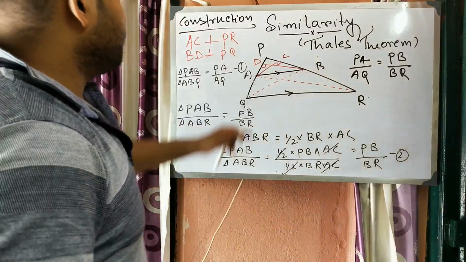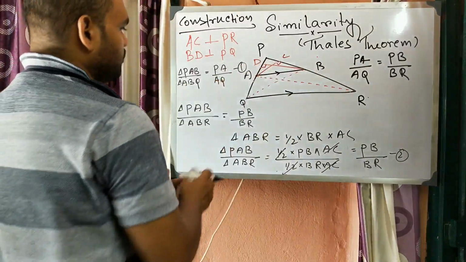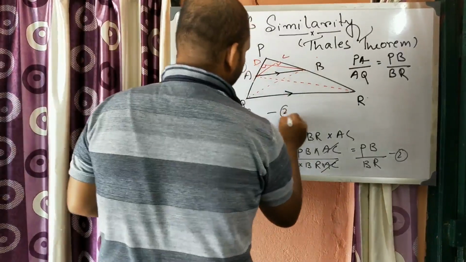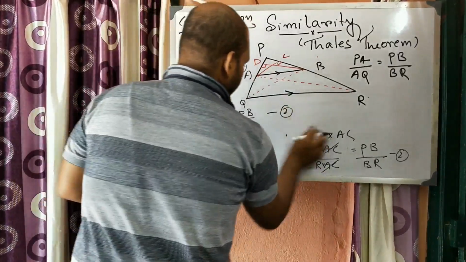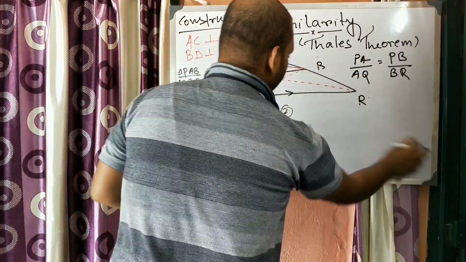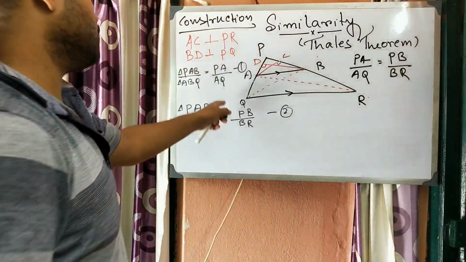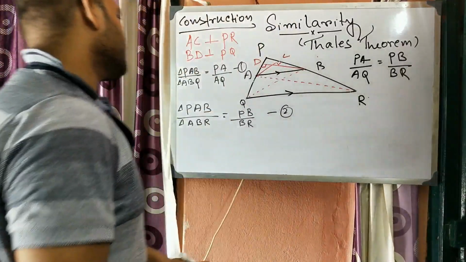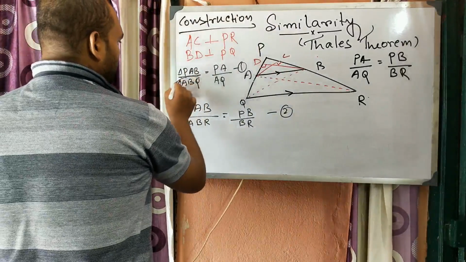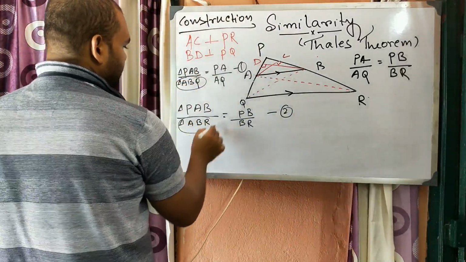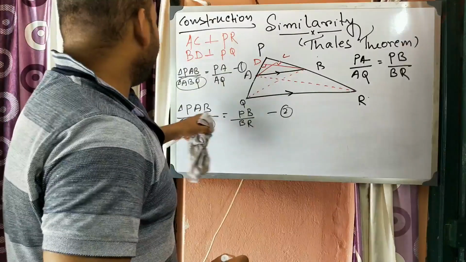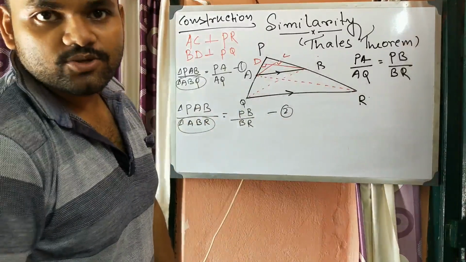Now let us see from these two equations, triangles ABQ and ABR. PAB and PAB are the same triangle, so same area.